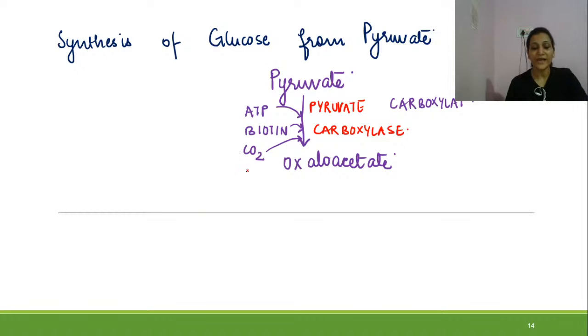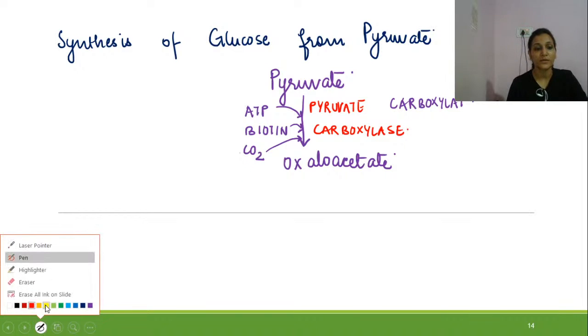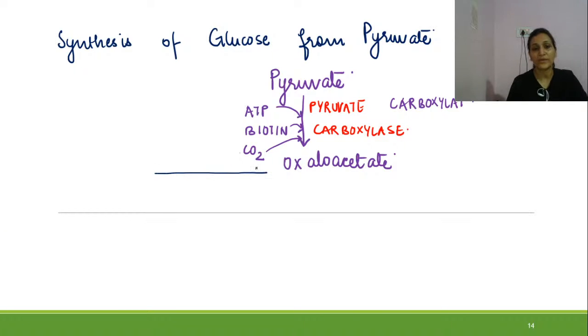This oxaloacetate will now change into phosphoenol pyruvate. And the enzyme which is responsible for this reaction is phosphoenol pyruvate carboxykinase.